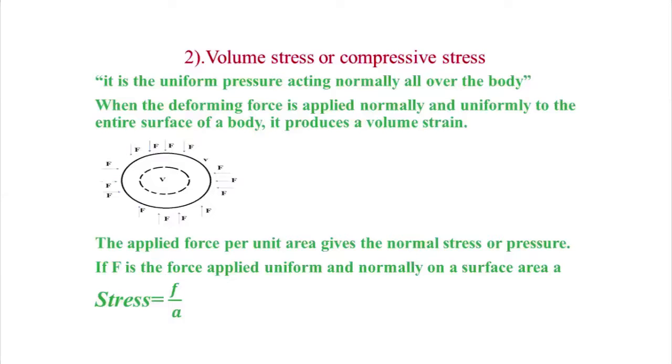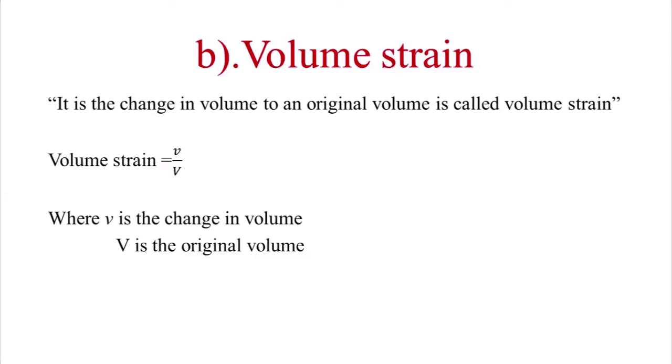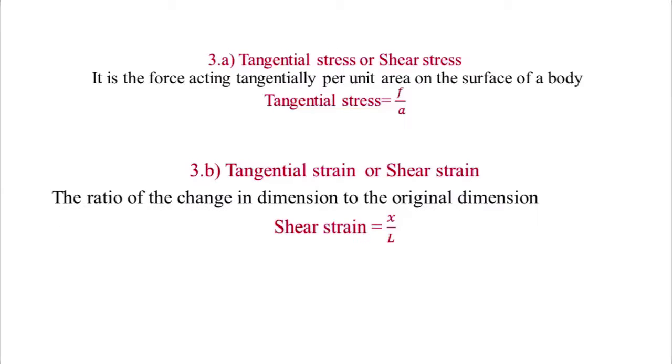Now, according to this, we define volume strain. Volume strain is the change in volume to the original volume. It is denoted by small v by capital V. Here small v is the change in volume and capital V is the original volume. This is the second type of stress and strain.